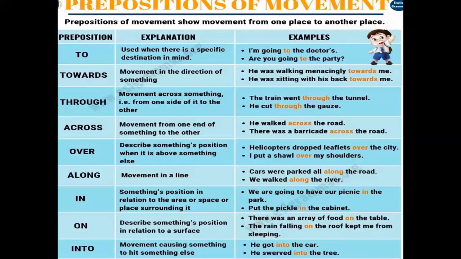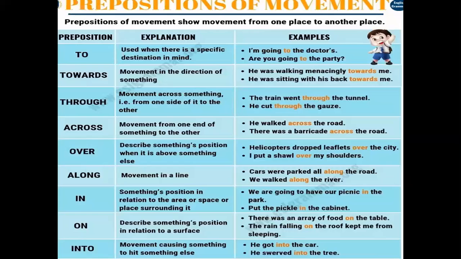Now the difference between in, on and into. In we use when you are saying the position in relation to the area or space or any place which is surrounding it. Like we are going to have a picnic in the park. So the park is an enclosed area, or the park has a surrounding all around it.